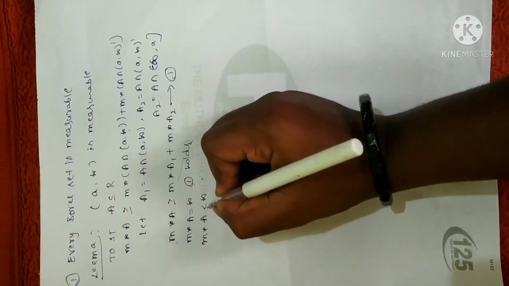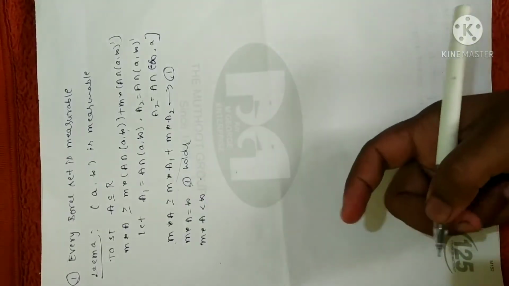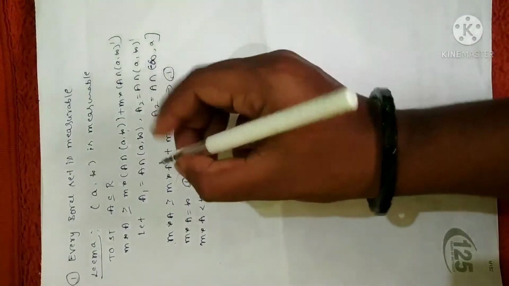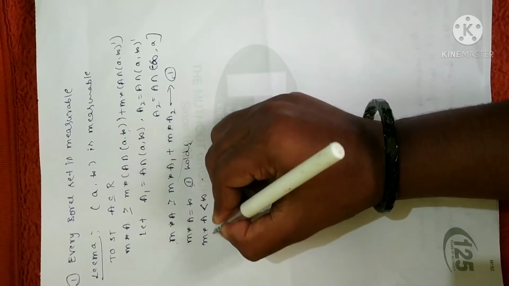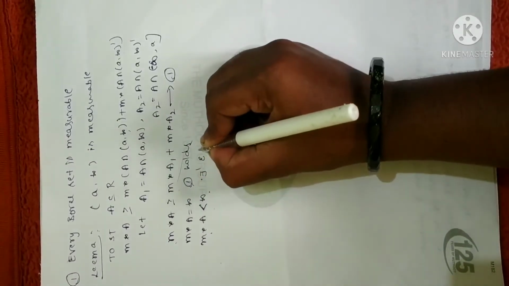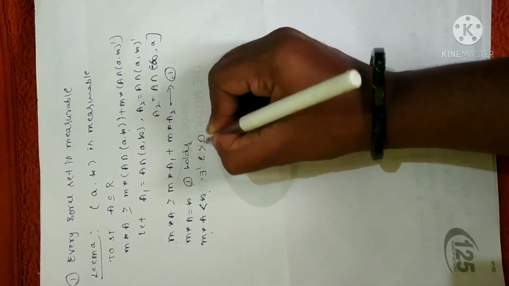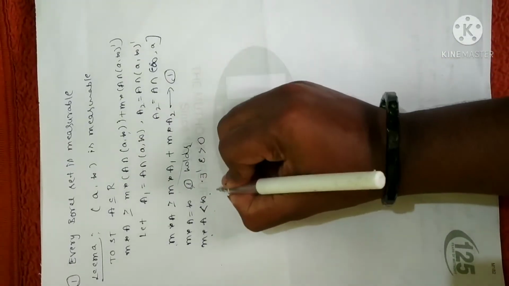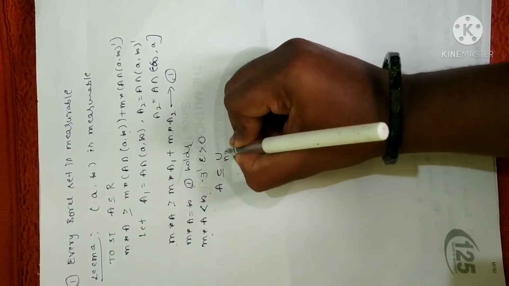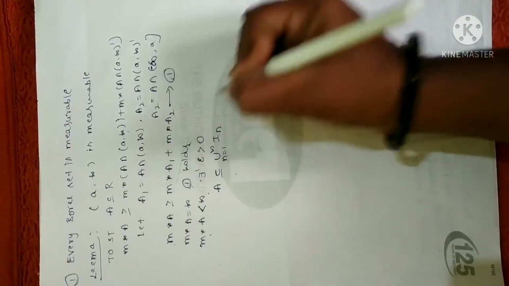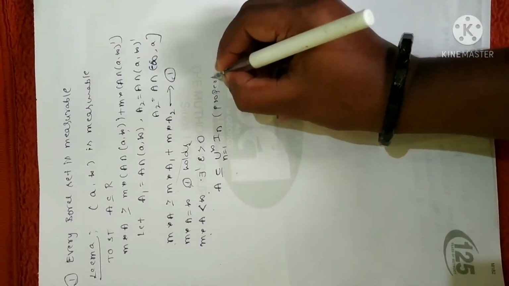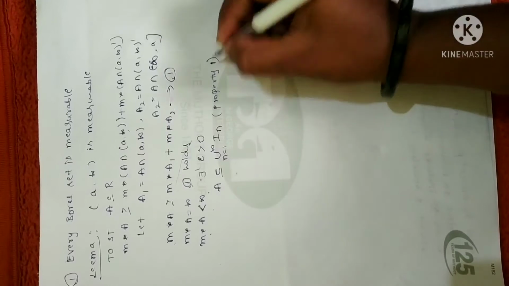If that is less than infinity, I have told you while explaining the properties of measure of a set, that is outer measure or Lebesgue outer measure, if m star of A is less than infinity, then there will be existence of epsilon greater than 0, such that I can write by the first property A can be expressed as a subset of the union, n is equal to 1 to infinity, of all the open intervals I_n. This is from property 1. I have not mentioned all these things in the notes. It is just for your reference.